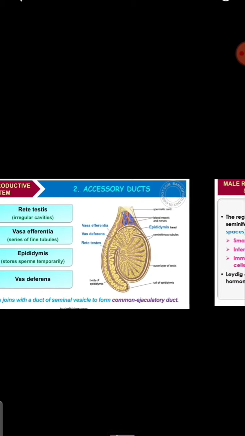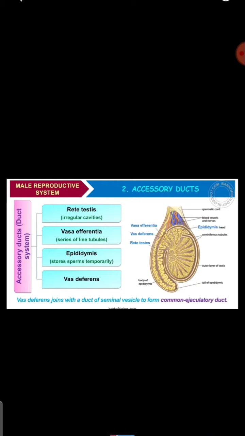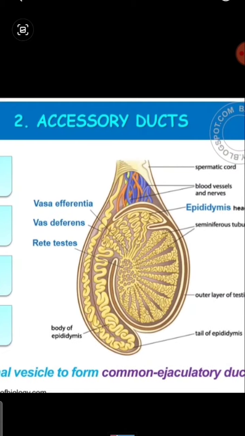Next, this is about the paired testes. Then what are accessory ducts? The accessory duct system consists of the rete testis, which are irregular cavities. Here you can see where the rete testis is present, these cavities, which we call the rete testis.